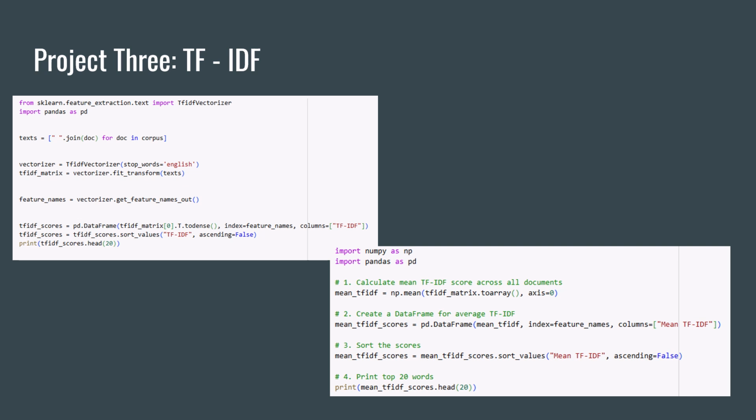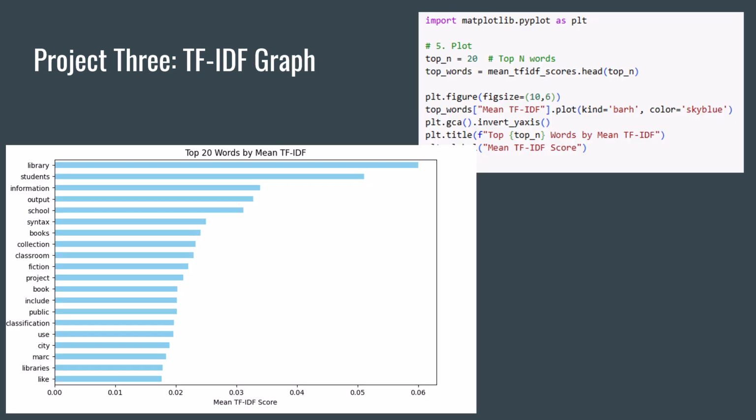I wanted to take it a step further, so I created a TF-IDF vectorizing with words relating to classification. And here's my favorite part. It was creating a visual for the results of the TF-IDF vectorization.